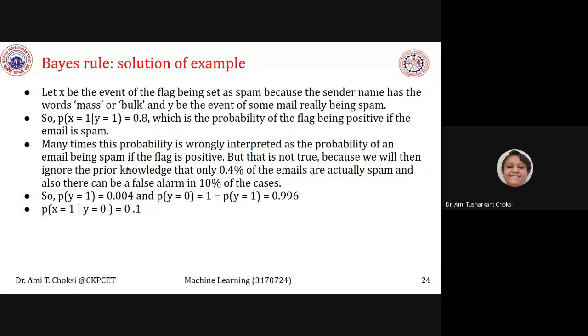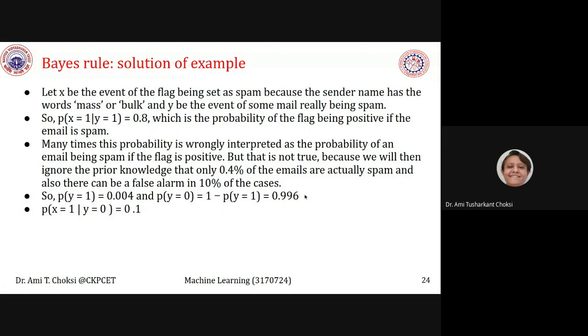Also, there can be false alarm in 10% of cases. So, what do we say? P of Y equal to 1 is equal to 0.004, right? And P of Y equal to 0 is equal to 1 minus the probability of Y equal to 1, and that is 1 minus 0.004, which comes out to be 0.996.